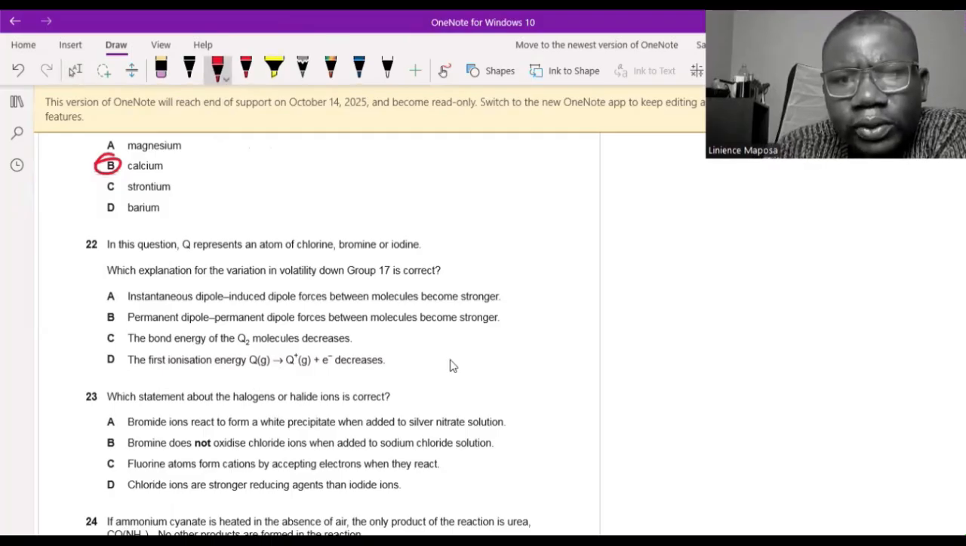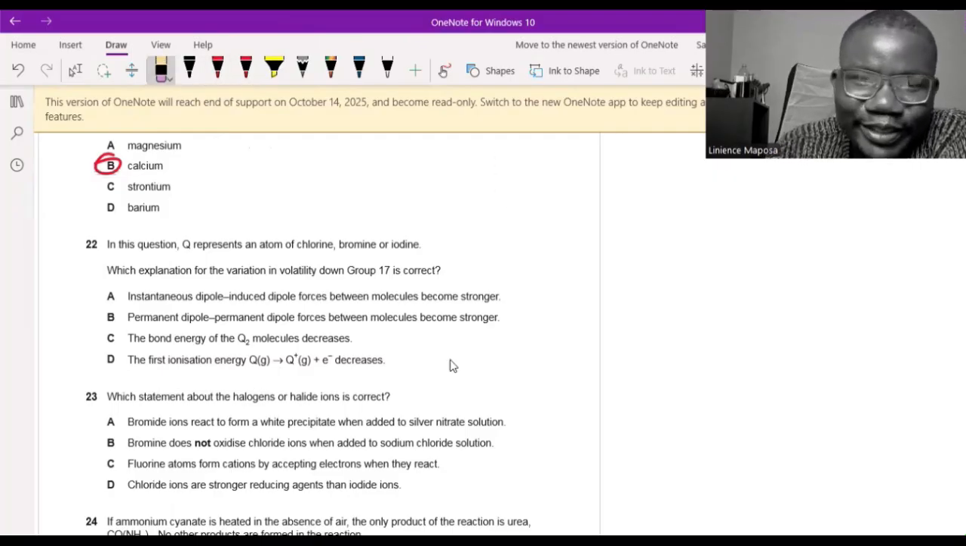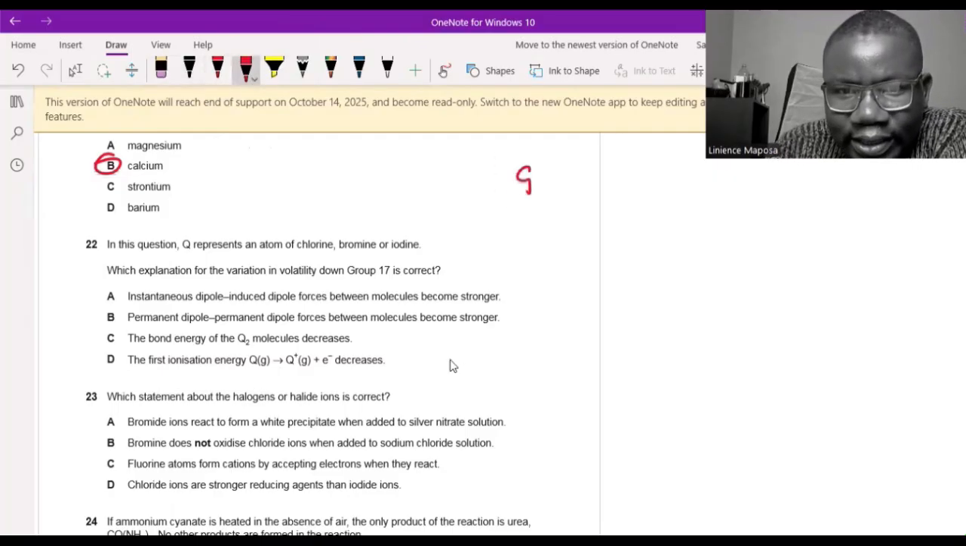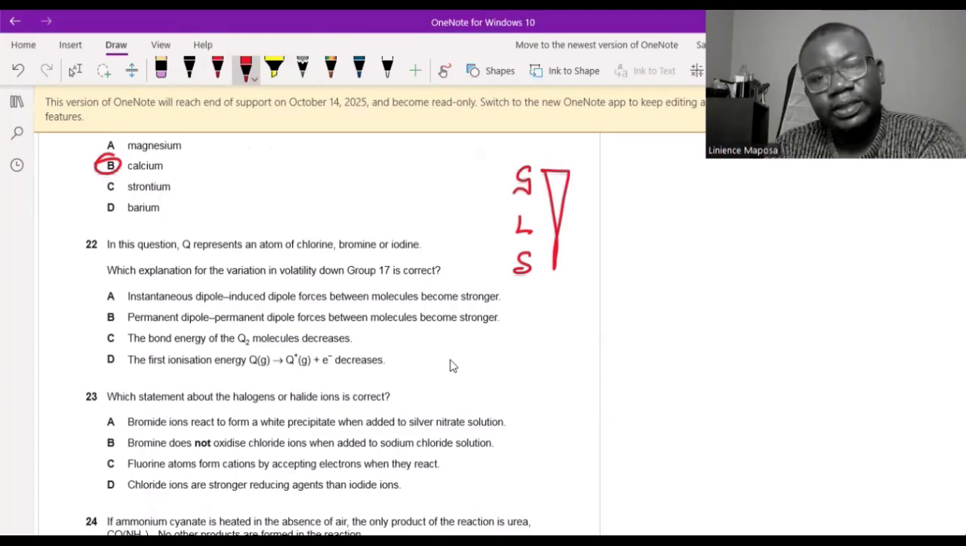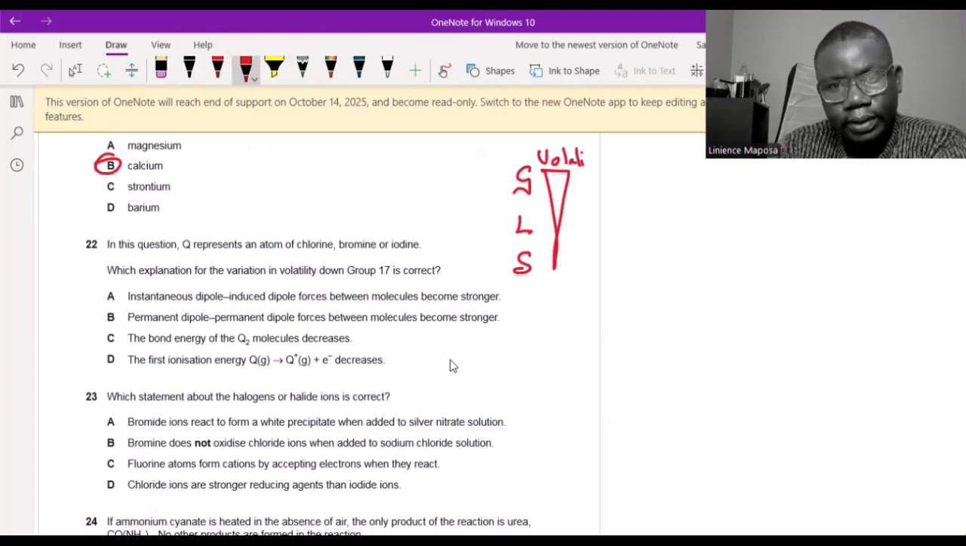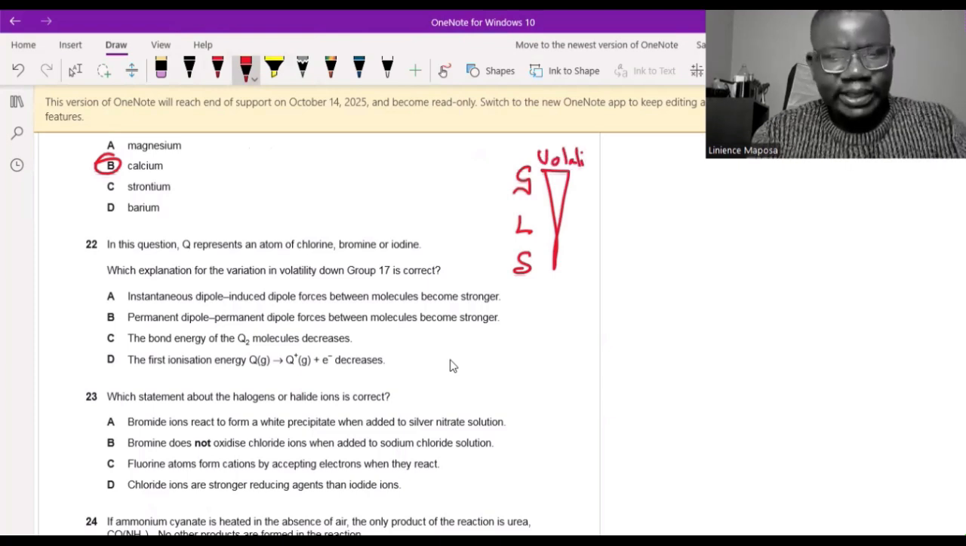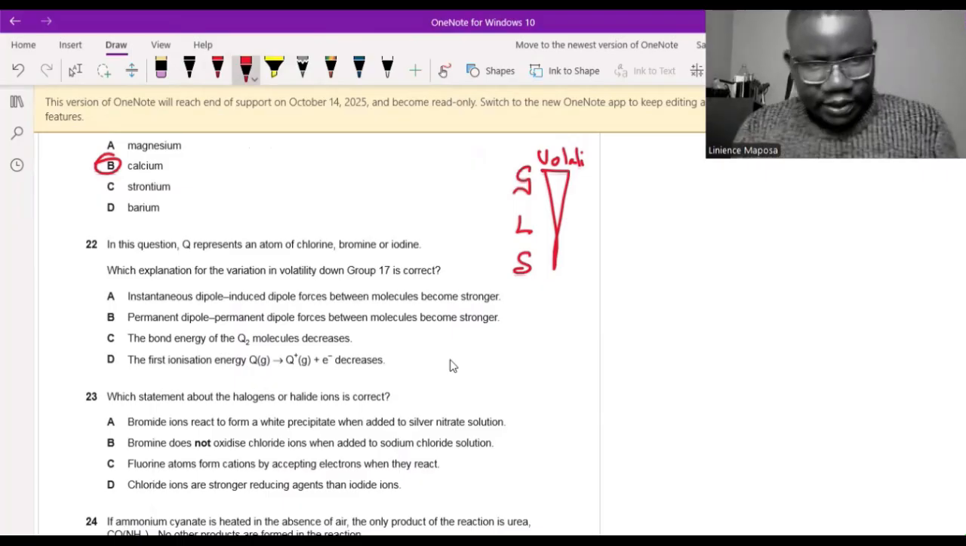Group 17, we know that it goes from gases to liquid to solid, isn't it? We know that fluorine is a gas, chlorine is a gas, bromine is a liquid, iodine is a solid. So volatility is decreasing as we go down. The bonds are becoming stronger. So volatility is decreasing. If this is volatility, it's decreasing. Okay? Volatility means the easiness by which a substance evaporates.